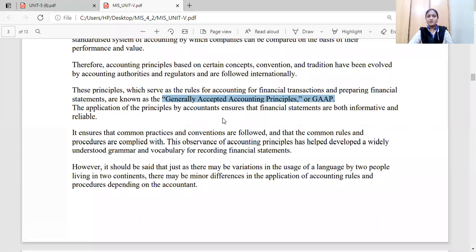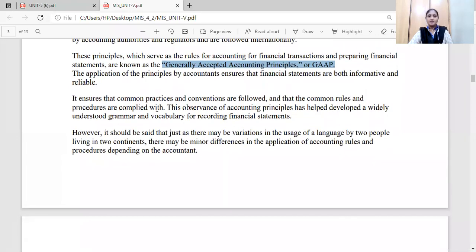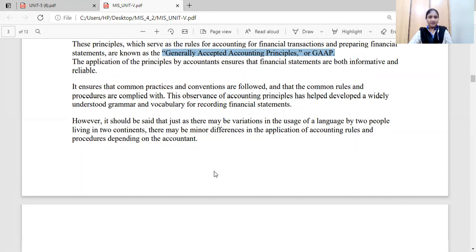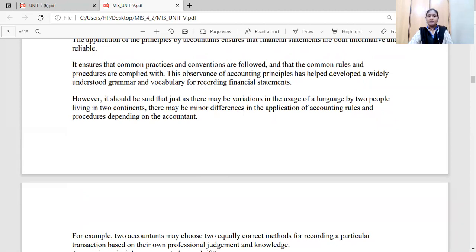The application of principles by the accountant ensures that financial statements are both informative and reliable. By using these principles, the financial statements we prepare must be informative and reliable. It ensures that common practices and conventions are followed, and some common rules and procedures are complied with. Now, it should be said that there may be variations in the usage of language by two people living in two continents.